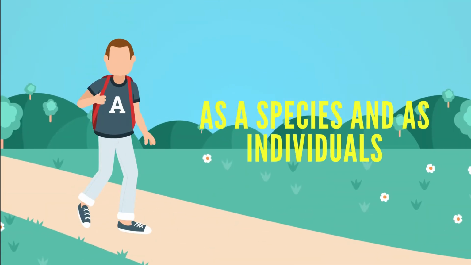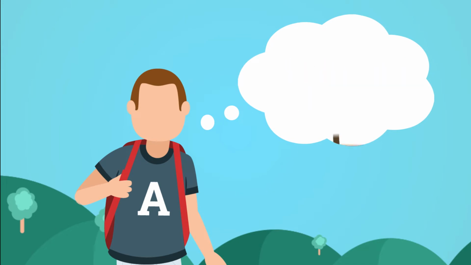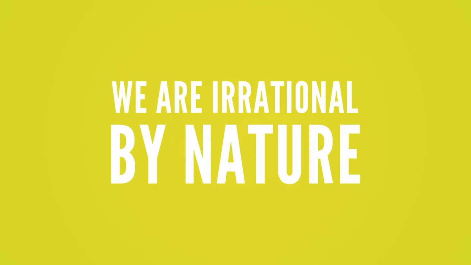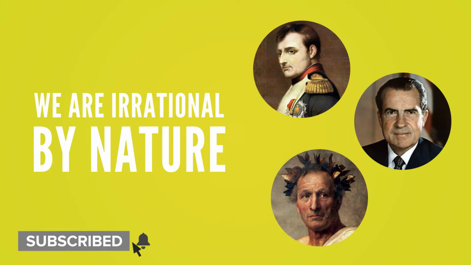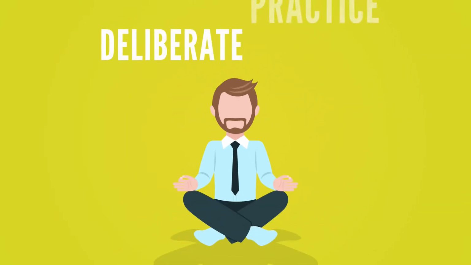As a species and as individuals, we imagine ourselves in control of our fate, but we remain largely unaware of how much our emotions dominate us behind the scenes. We are irrational by nature, with thousands of examples throughout history of people losing everything they've worked for due to their irrationality. Countering our emotions does not come naturally. It must be cultivated through deliberate practice.